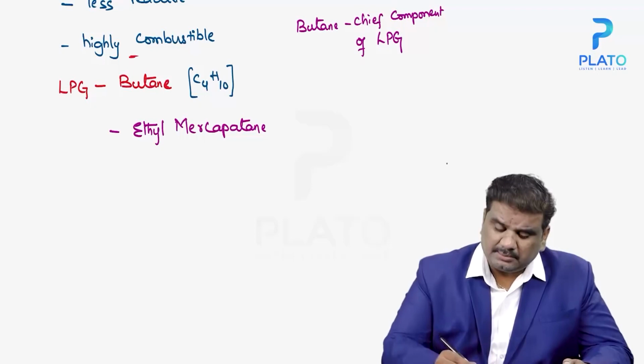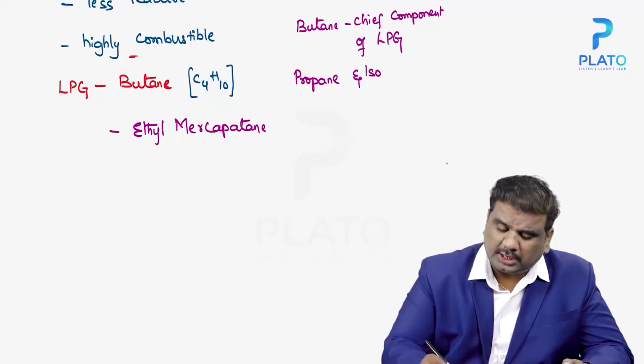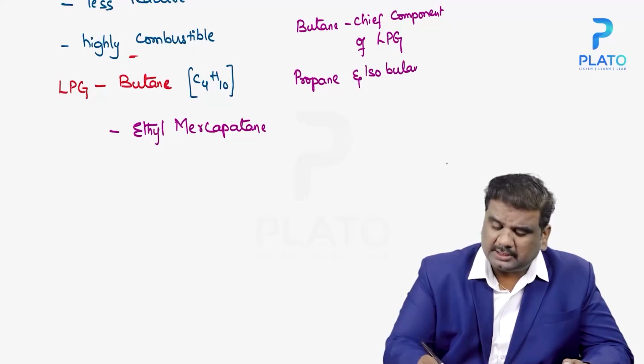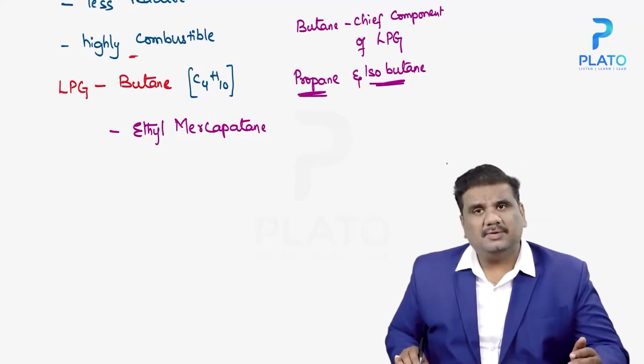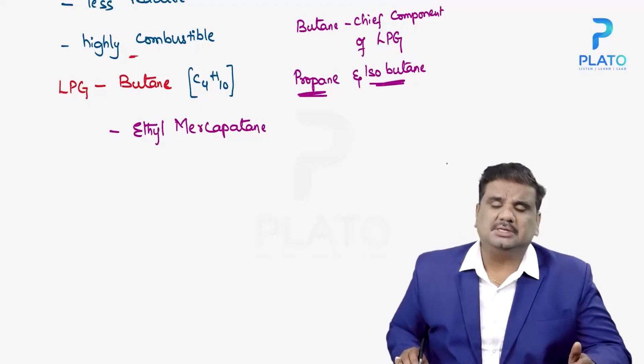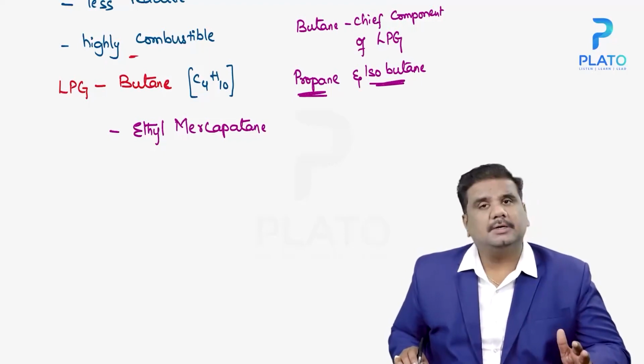At the same time, the other gases present in an LPG cylinder are propane and isobutane. Even these two are present, but in small quantities. The one present in large quantity, the chief component, is nothing but butane, which is the chief component of the LPG cylinder.